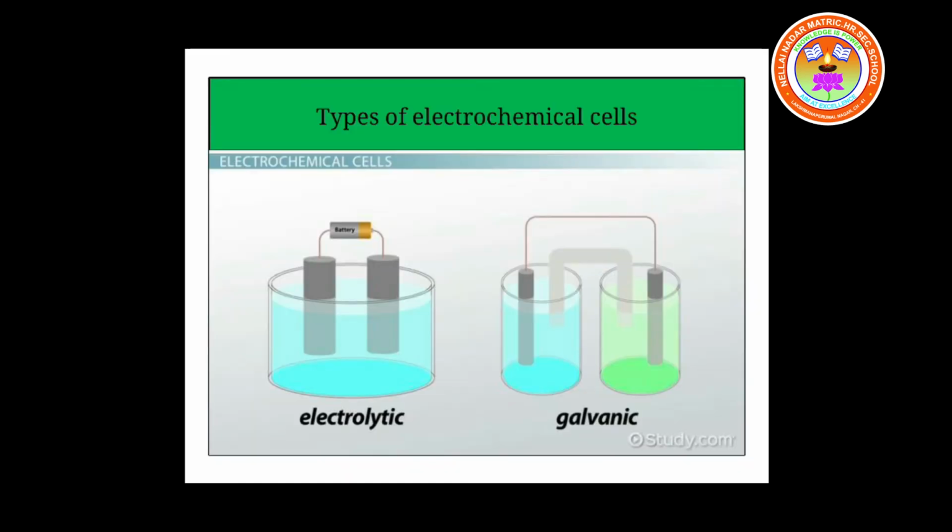We have got two types of electrochemical cells. They are galvanic cells and electrolytic cells. In galvanic cells, electricity is generated, produced, whereas in an electrolytic cell, electricity is used and chemical reactions, chemical changes are produced.